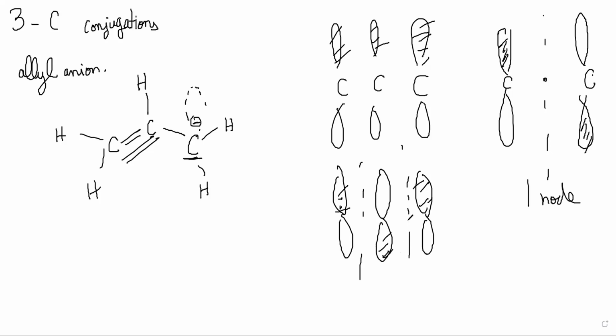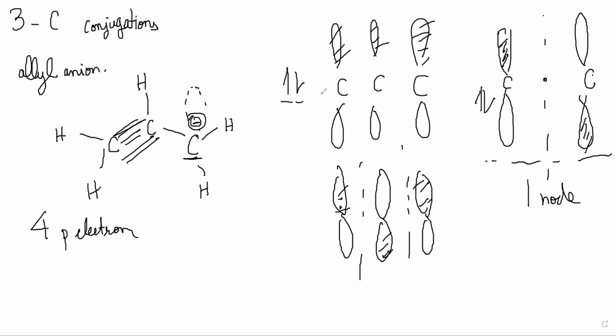So these three possible structures are there, and since there are 2 electrons here and 2 electrons here, 4 pi electrons are there. So you will fill up the bottom 2 molecular orbitals. The bonding one will be fully filled and the one node one will be fully filled.